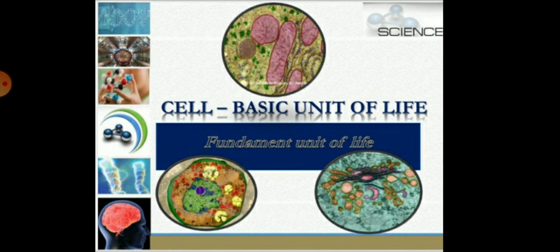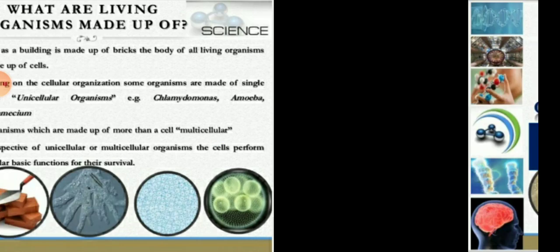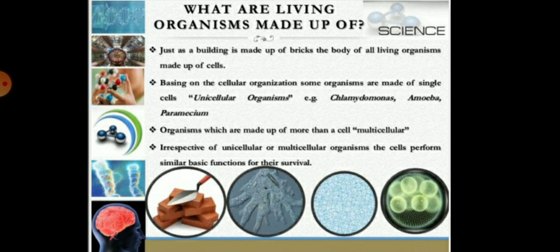So children, today our topic is the basic unit of life, the cell. Children, do you know what living organisms are made up of? For example, like a building is made up of bricks and cement, just like that, our body is also made up of small units which are called cells. So children, all living organisms like plants, animals, and microorganisms are made up of cells.